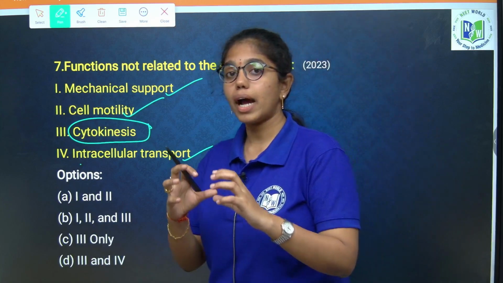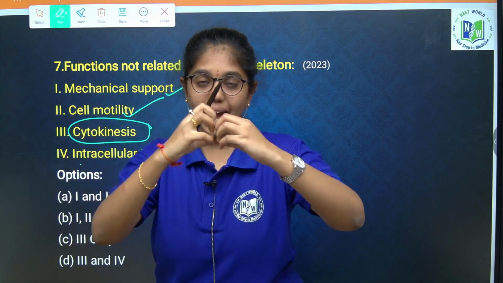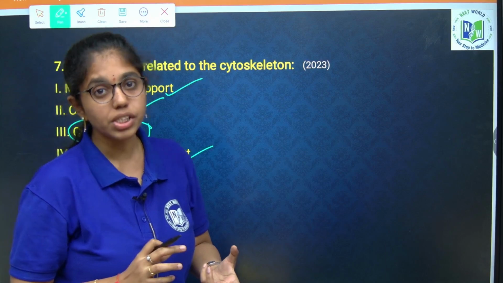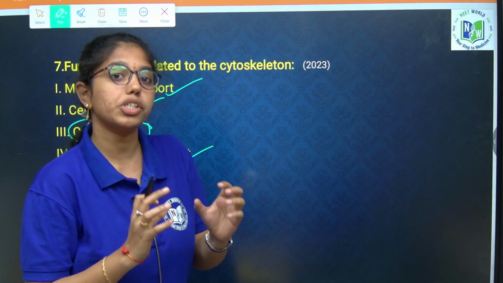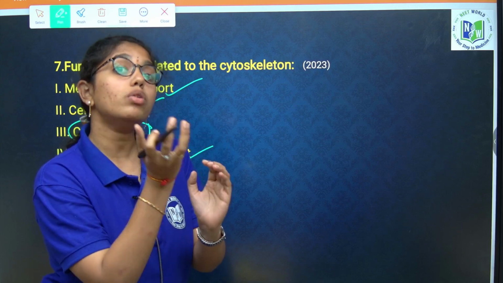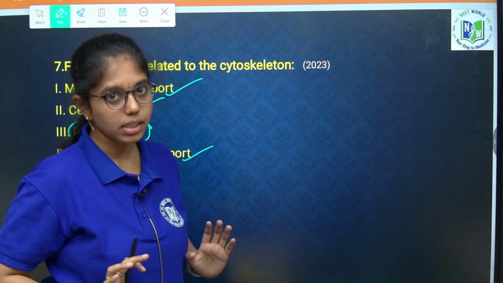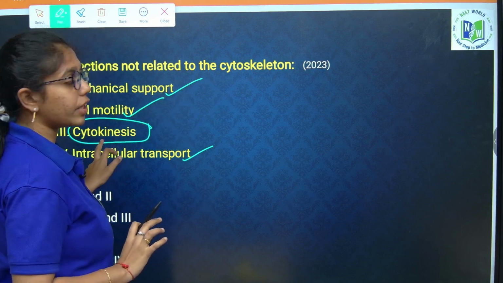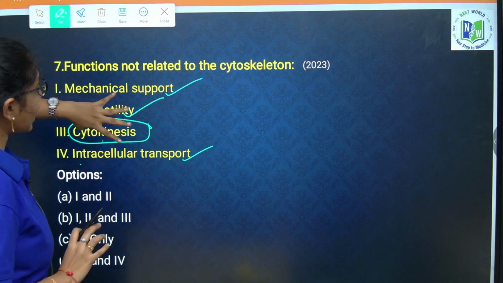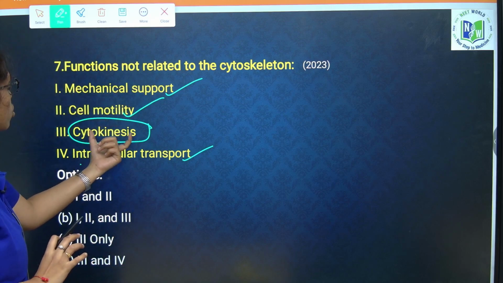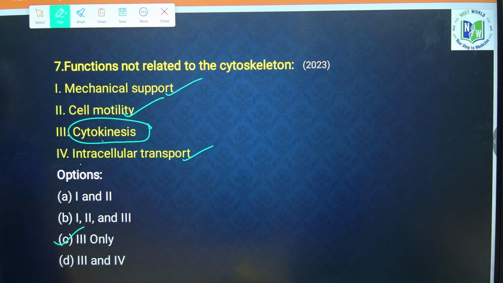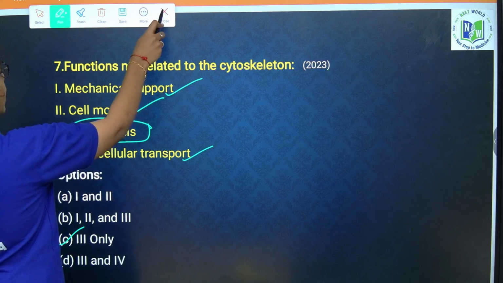And at the time of cytokinesis or animal cell division, actin filaments are required and contractile ring formation is happening, but that is outside the cell, not inside. So in the direct sense, it is not performing the activity of cytokinesis. So when we consider these 4 options, we need to choose cytokinesis, that is option C. I hope this is clear. Yes. Next question.